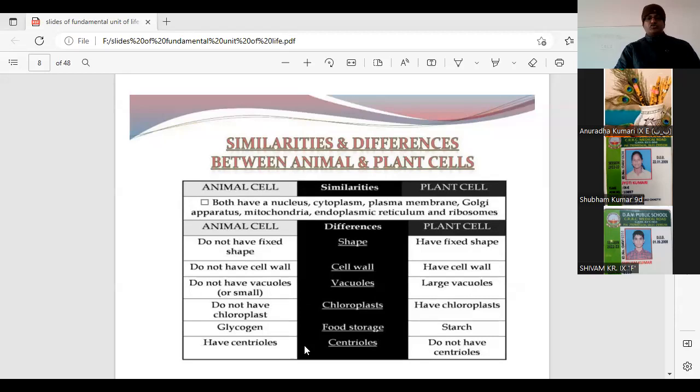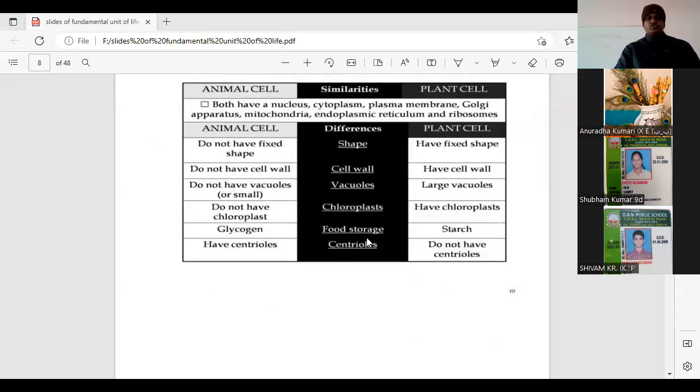In the plant cells, but it is present in the animal cells. So this is a brief difference between the plant and the animal cells. That is a comparison table.